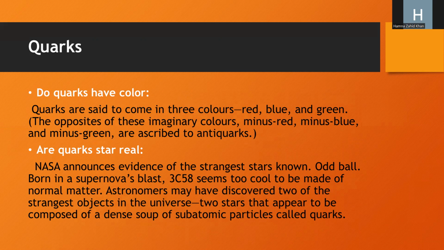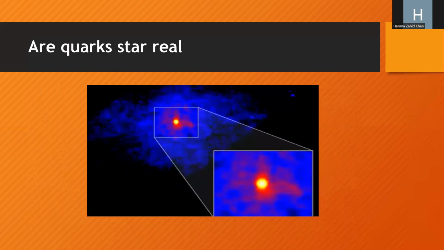Are quark stars real? NASA gives us information about satellites. It announces evidence of strange stars, Oddball born in supernova's blast, and the other, 3C58. This is so cool. And Oddball, because it was born in a supernova's blast, is explosive and also dangerous. Are quark stars real? Look at this diagram. These are the two stars.